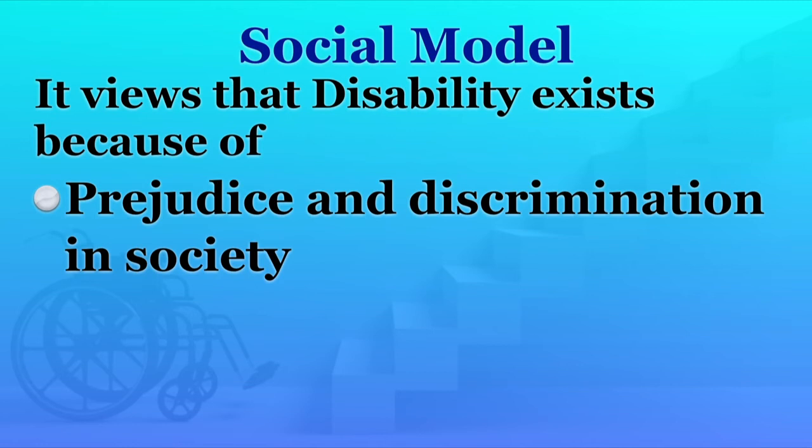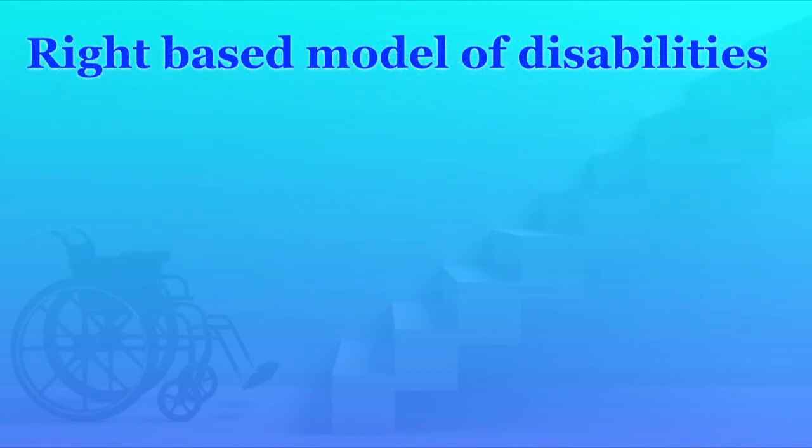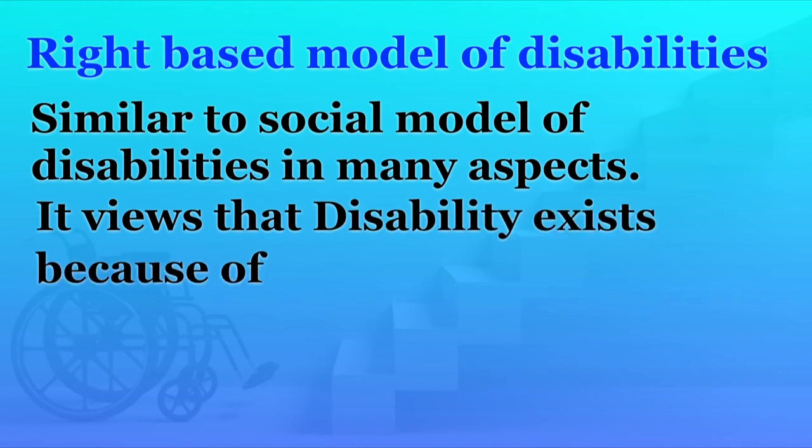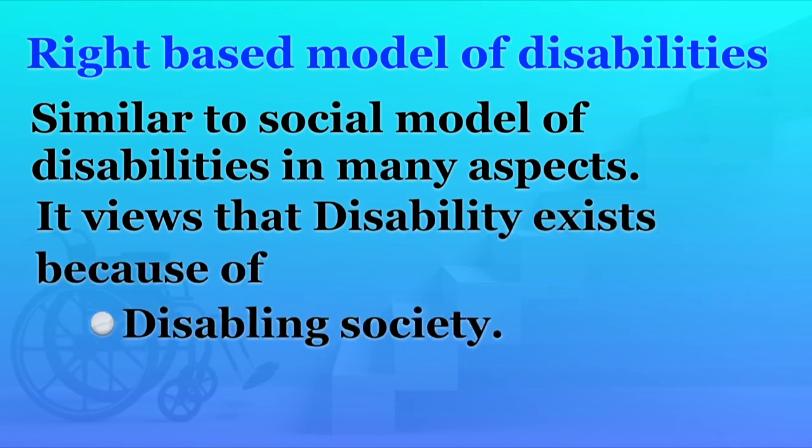The social model of disability is an effective model which sees that there is no problem within that individual. Rather, where is the problem? The problem is at the society level, our disabling society, which makes a person with disabilities feel handicapped every time due to lack of several services from the society. And finally, the current model which is very popular is the rights based model of disability.